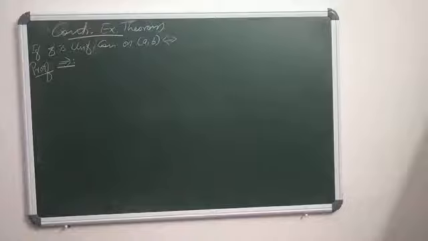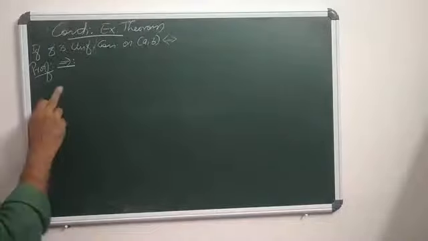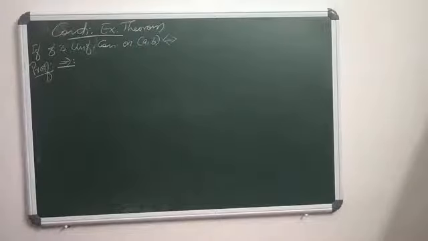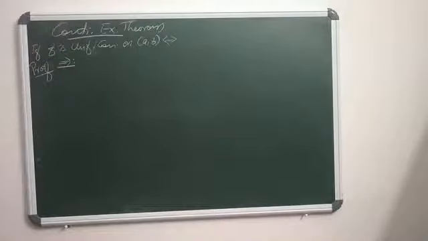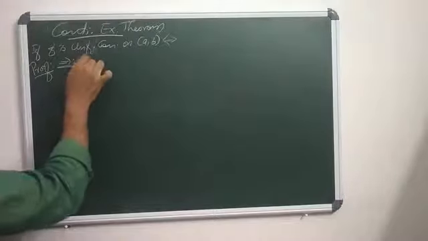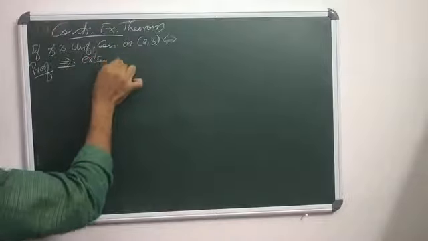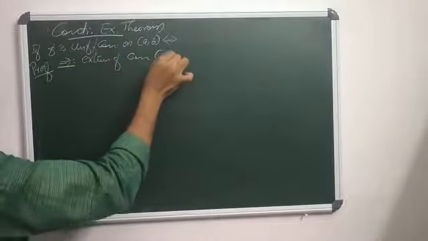How to prove it? First, for the necessary argument, we suppose that f can be defined on the end points a and b such that the extended function is continuous on the closed interval [a, b].